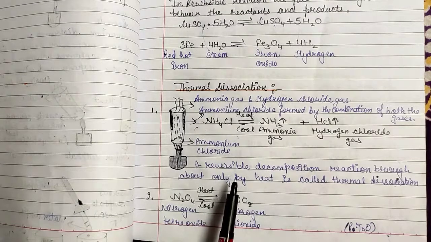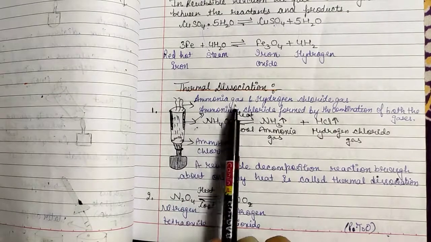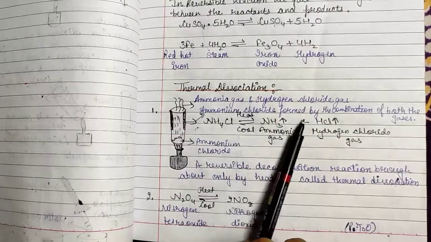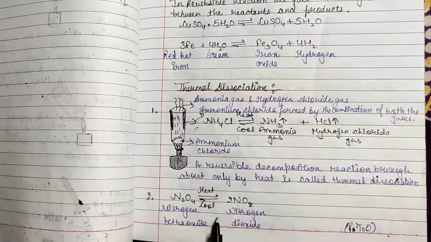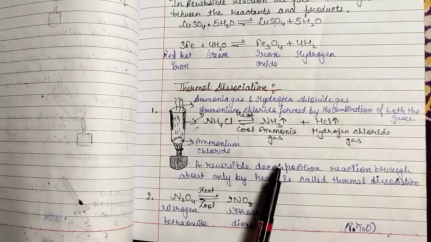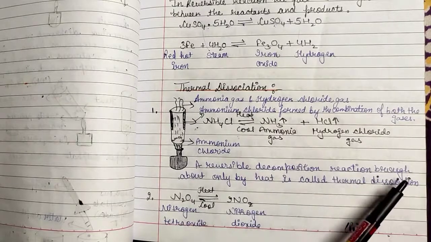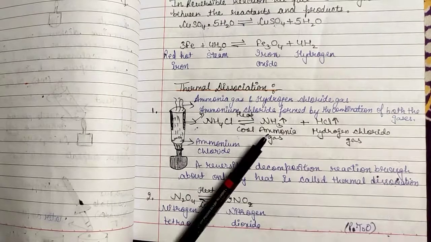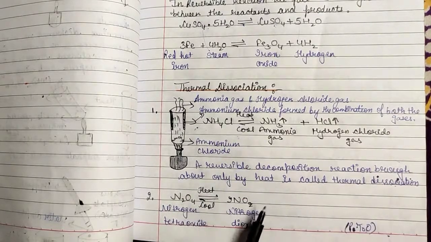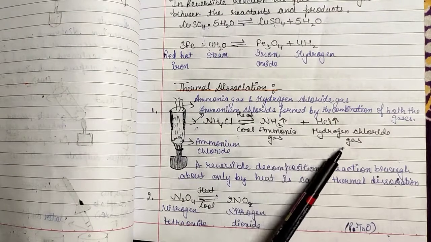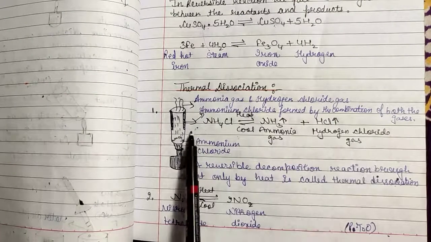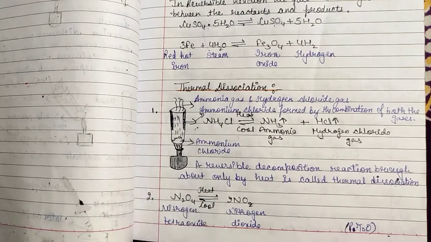A reversible decomposition reaction: ammonia gas and hydrogen chloride gas combine to form ammonium chloride. A reversible decomposition reaction brought about only by heat is called thermal dissociation. Here's another reason: on cooling, the ammonia gas and hydrogen chloride gas will come back into ammonium chloride.